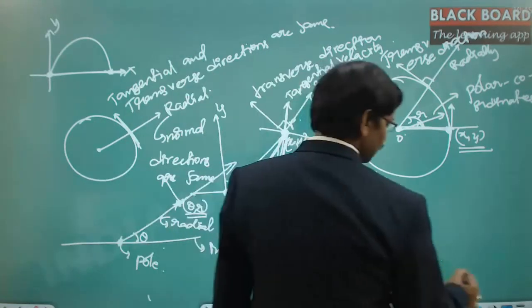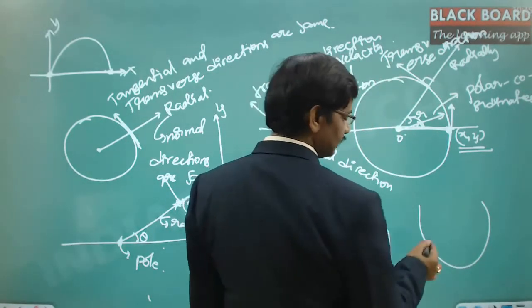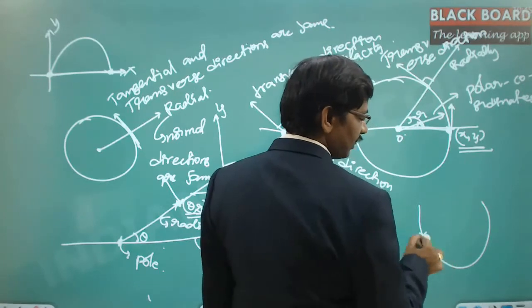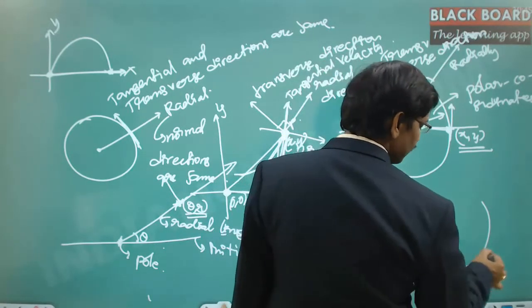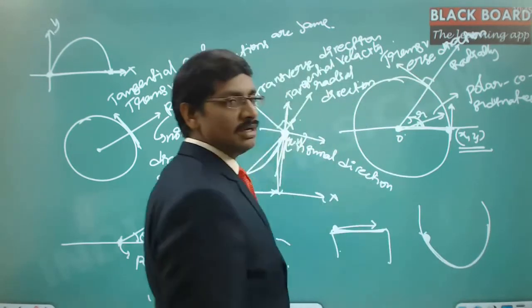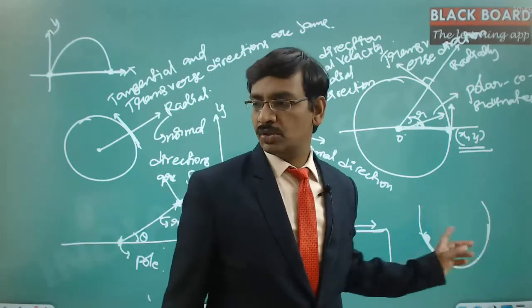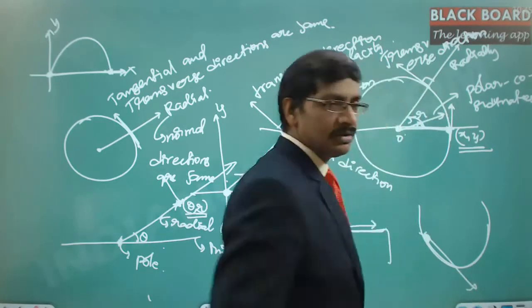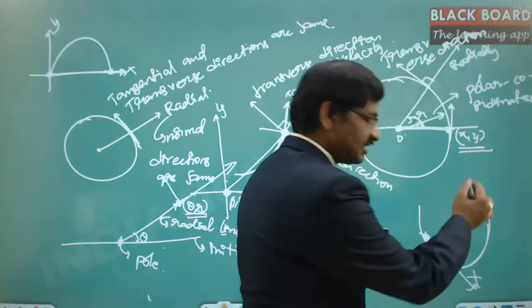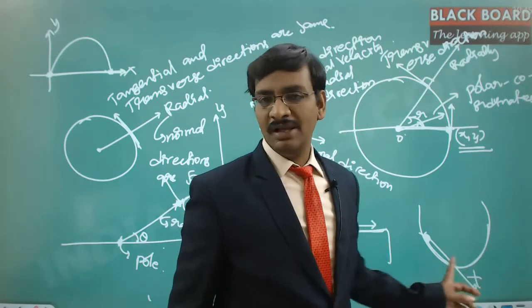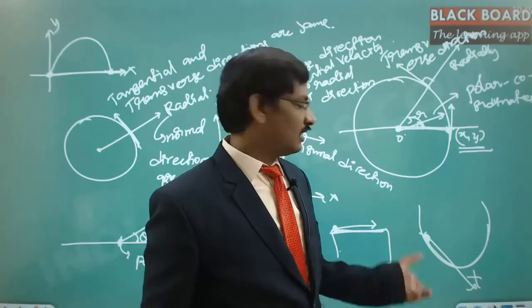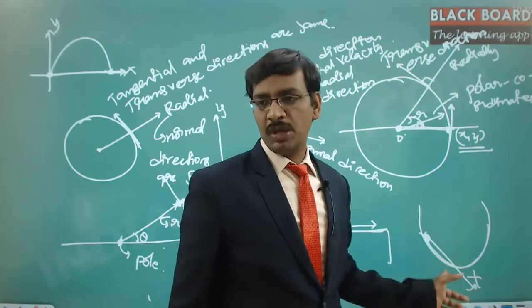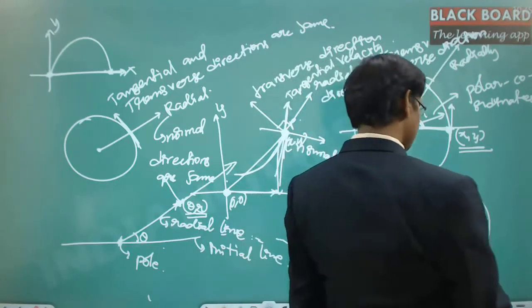Suppose I take a circular plate like this, and there is a particle, and I try to move it. Then I am constraining this particle to move tangential to this particular shape. I am not allowing it to move like this. So this is ruled out, because I am constraining it to move in only one particular fashion. This kind of analysis, whether it is single line motion or two-dimensional motion, is still treated as constrained motion.